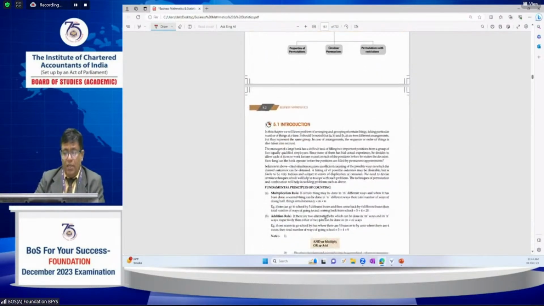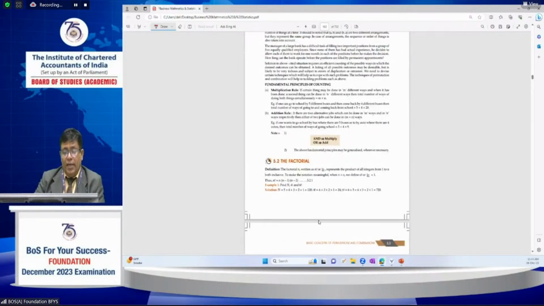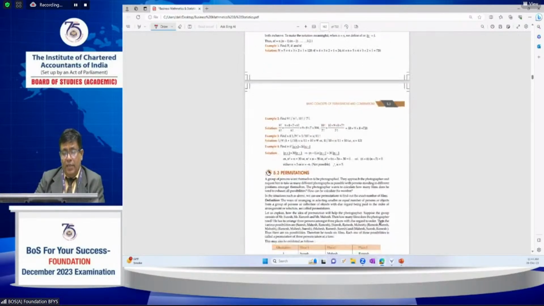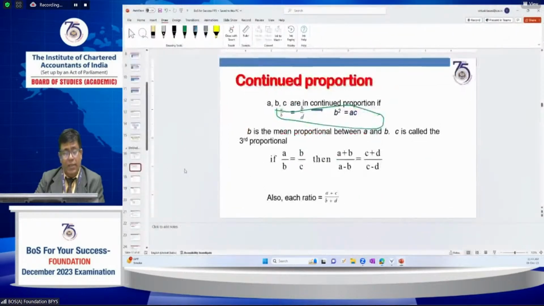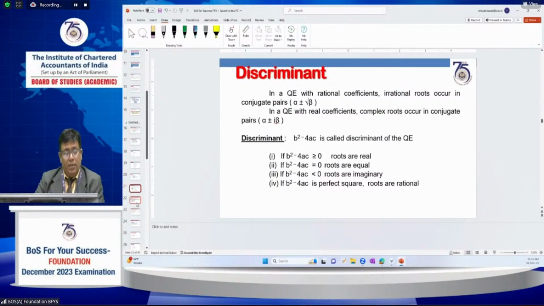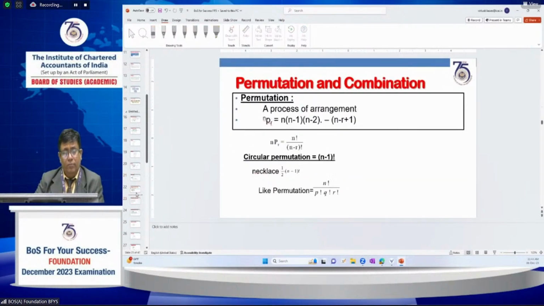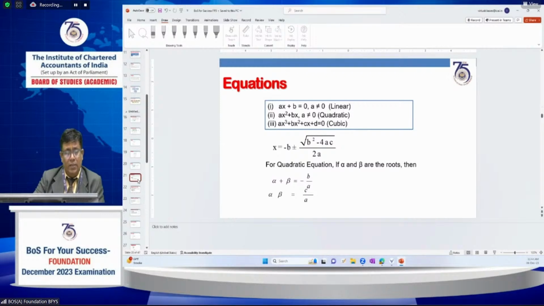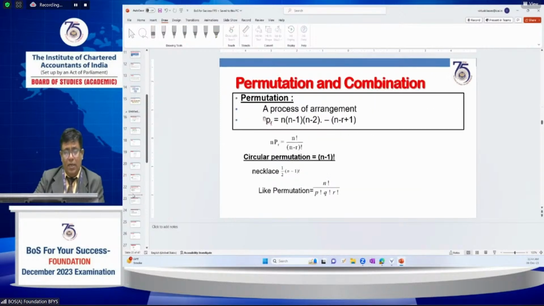Just go through it carefully, and then you can understand the concept. Look at what process of arrangements is made in permutations, and what circular permutations are.